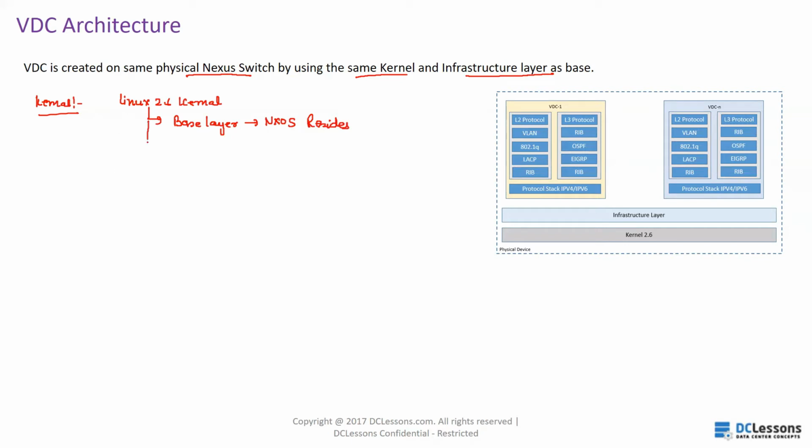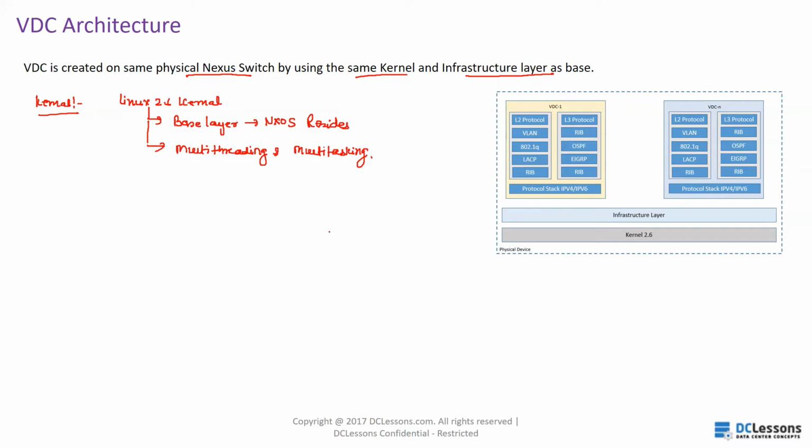And with the help of this kernel, Nexus supports multi-threading and multitasking. So these are the functions and benefits of the Linux 2.6 kernel.